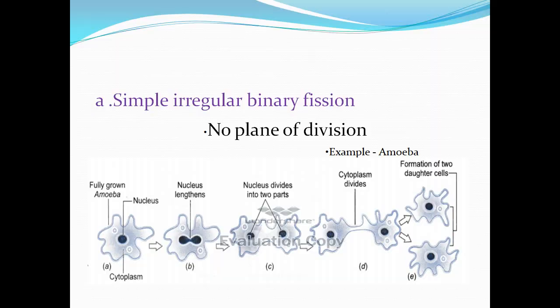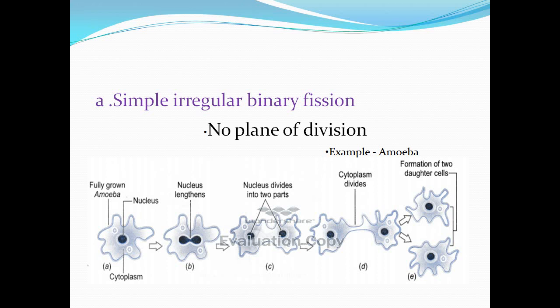In the previous session, we saw the different types of binary fission. Now we will go into the details of the different binary fissions. The first binary fission is simple irregular binary fission. What is this simple irregular binary fission?